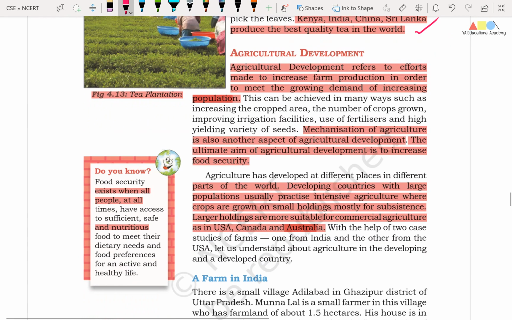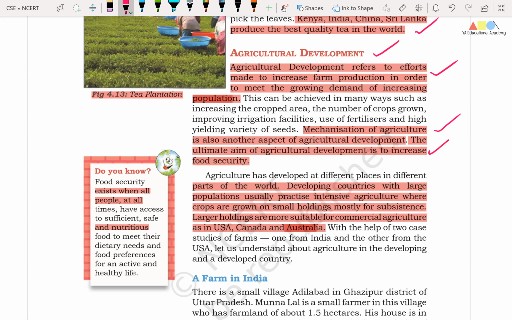Okay friends, now we will try to understand about the agricultural development. Friends, agricultural development refers to efforts made to increase the farm production in order to meet the growing demand of increasing population. Friends, mechanization of agriculture is an important aspect of agricultural development. In India, we are also trying hard to increase the percentage of mechanization in our farm fields.